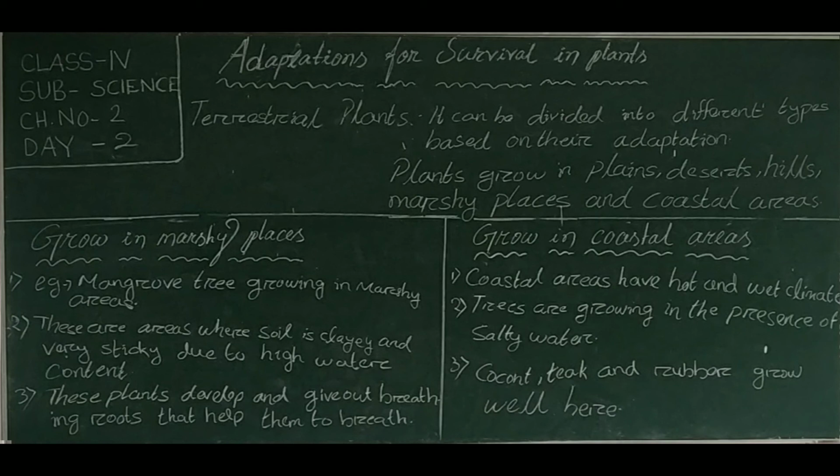And the last one, plants adapted to grow in coastal areas. Coastal areas have a hot and wet climate. Trees growing in these areas are adapted to grow in the presence of salty water. Plants like coconut, teak and rubber grow very well here. So they have plenty of leaves and do not shed their leaves throughout the year. These are the terrestrial plants.